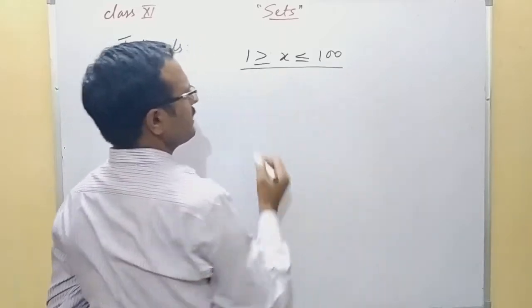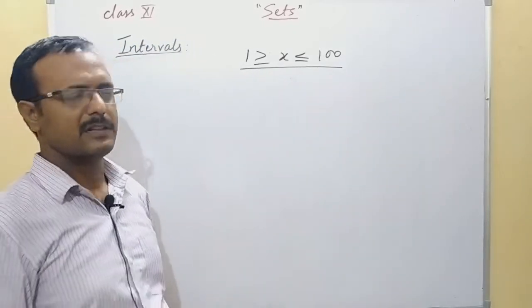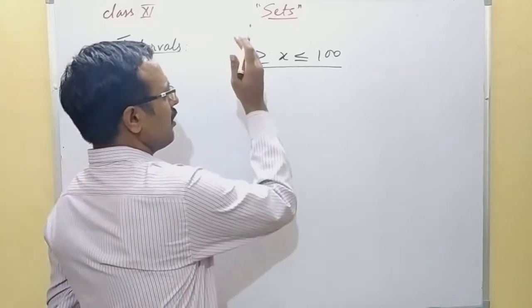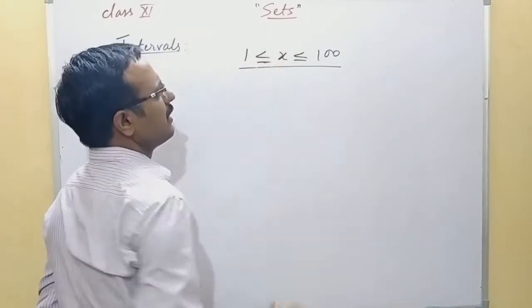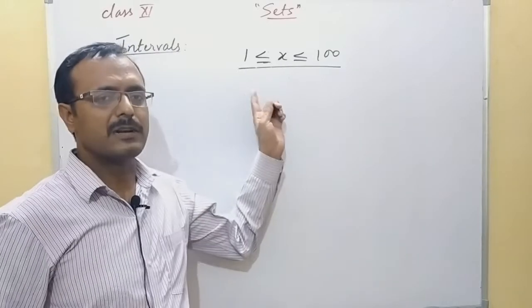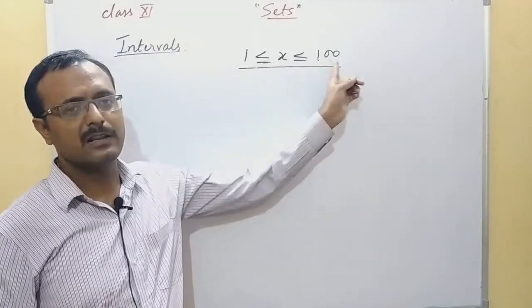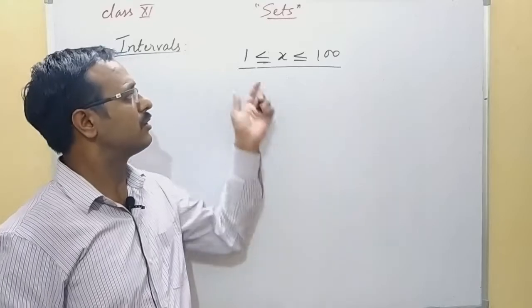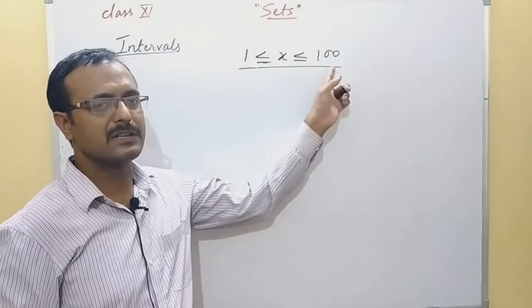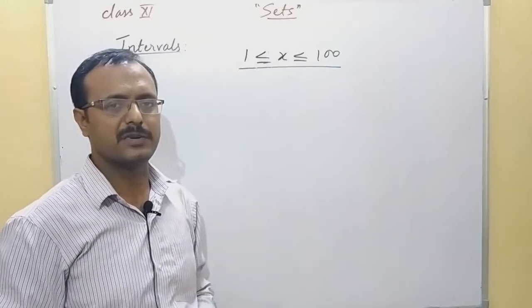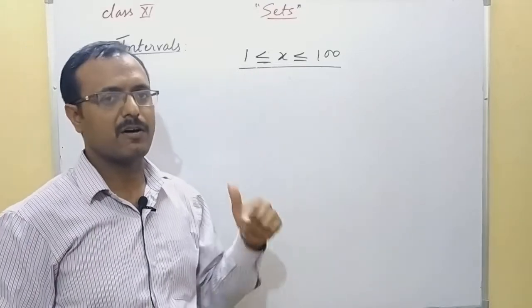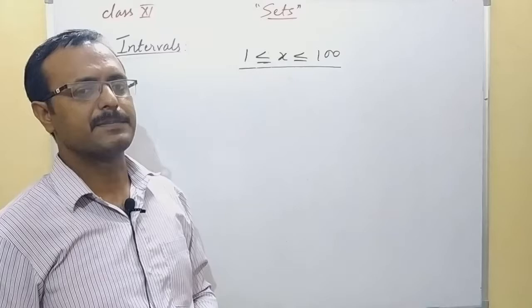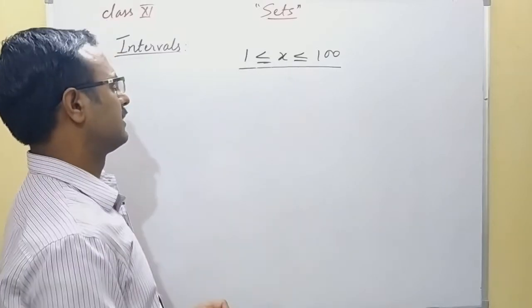Then this set will include all the real numbers between 1 and 100, forming a subset of real numbers, and this subset is called an interval.